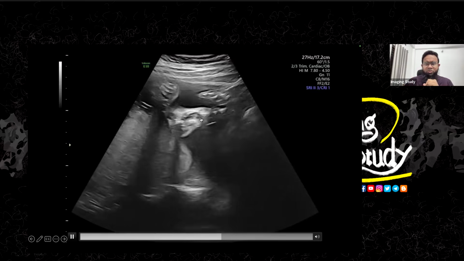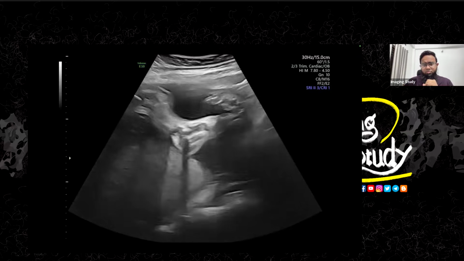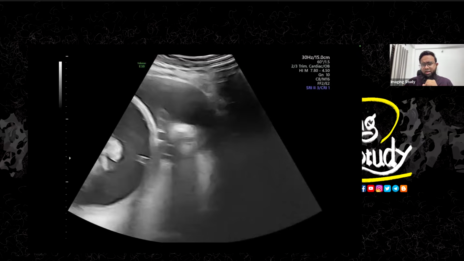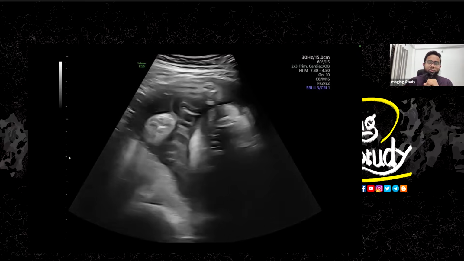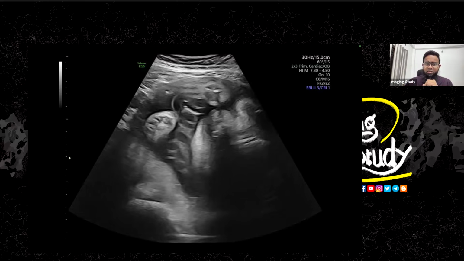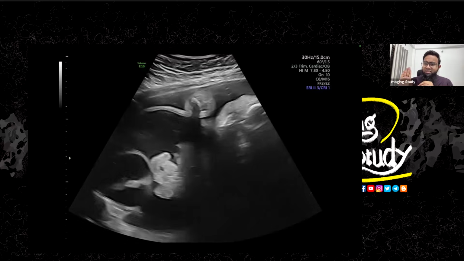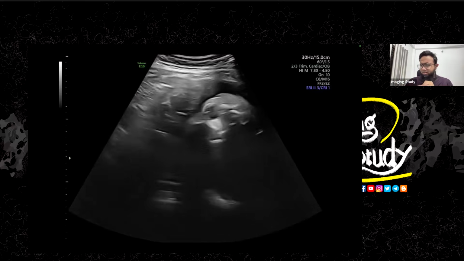So we're checking the limbs. They look quite normal. We think there should not be any clubbing present, but we expected to have some limb abnormalities. We tried to search for syndactyly or polydactyly in this patient. Nothing was present.